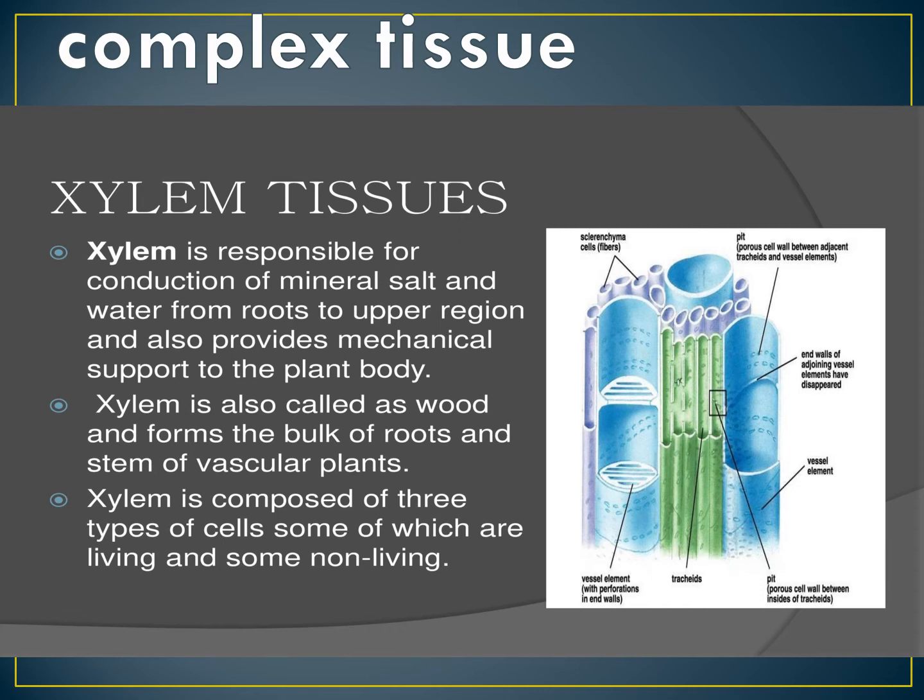Complex tissues are made up of more than one type of cells, parenchyma and sclerenchyma cells. Collenchymatous cells are not present in such tissues. Common examples are xylem and phloem. Two complex tissues are there: one is xylem, another one is phloem.